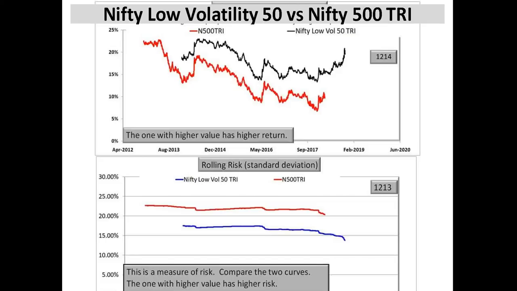At the bottom you see the rolling risk, or the rolling standard deviation, of the index. In this case, the lower the standard deviation, the lower the risk. You can see that the Nifty low volatility has always had lower risk than the Nifty 500. So this is what I mean by saying that you can get higher return at lower risk. You can take lower risk and still get higher return, and that's essentially the whole idea behind low volatility investing. So this is the case for India.